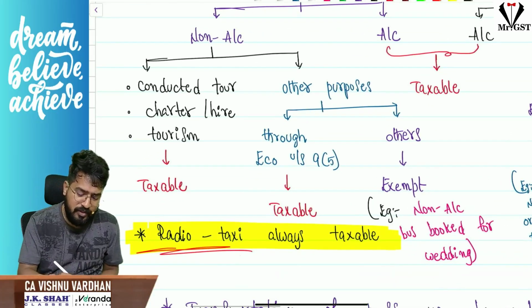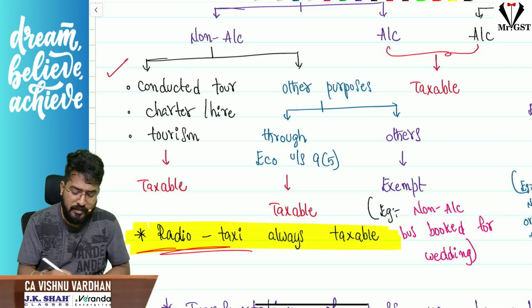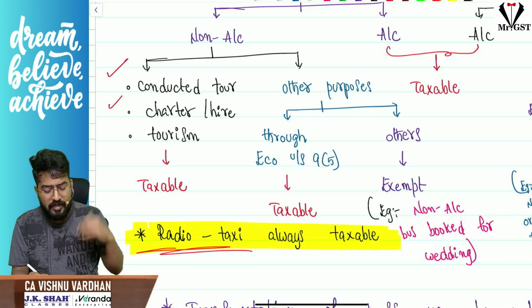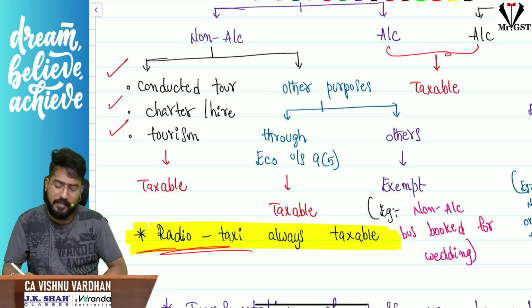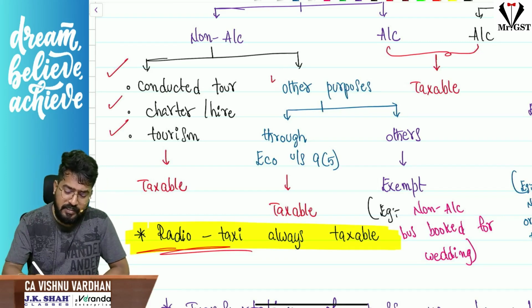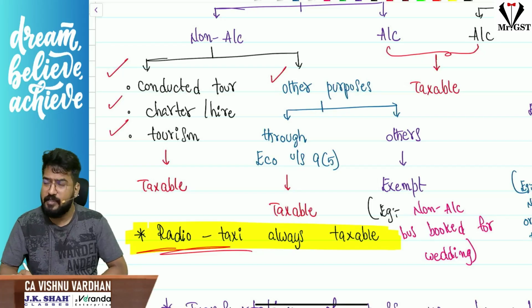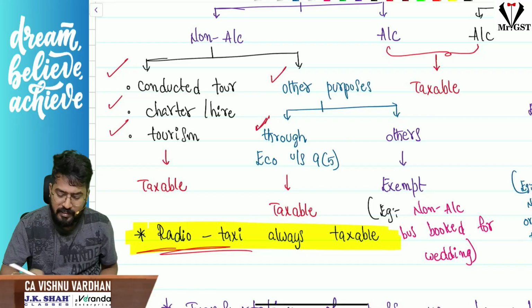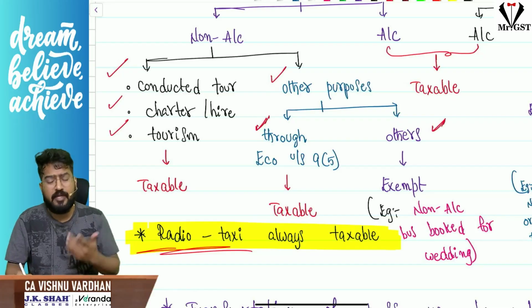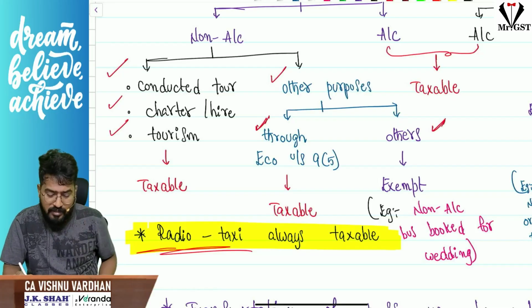Why are you transporting the passengers? For any conducted tour, or I am taking that contract carriage to give it on rent, charter or hire, or tourism purpose it is being operated, then it is taxable. Any other purpose, as we have discussed about the wedding. So for the wedding, if we are booking the bus through an e-commerce operator under 9(5), again it is taxable. No sir, directly we are going to the bus owner and booking the bus, then it is exempt under GST. Am I clear?